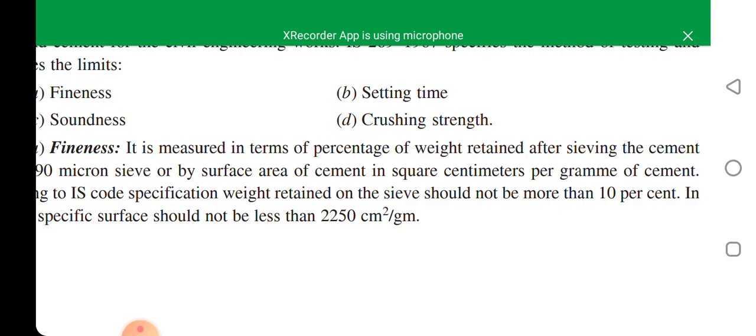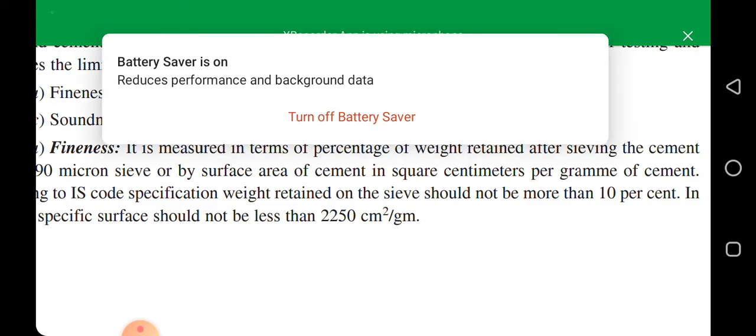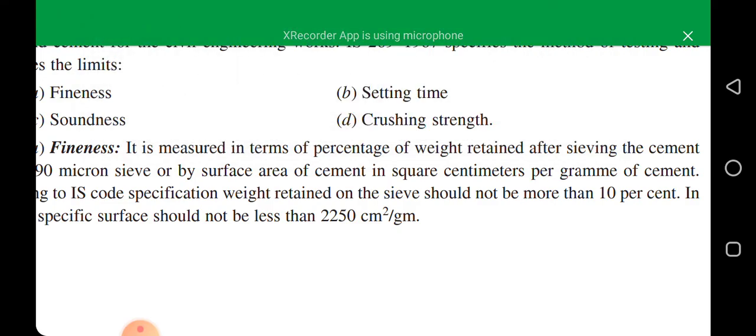So what you need to remember here is, number one, fineness can be calculated through sieve analysis. And number two, the percentage of material retained on the 90 micron sieve should not be more than 10%.